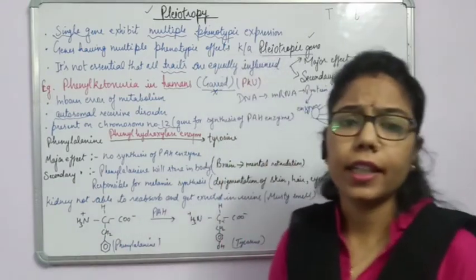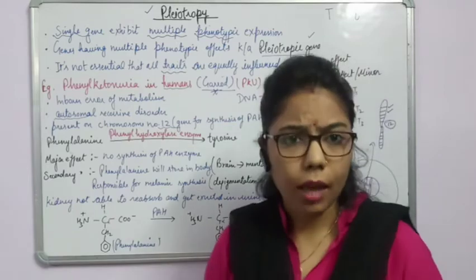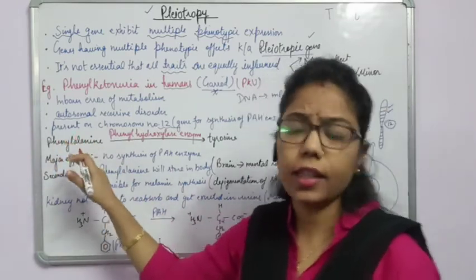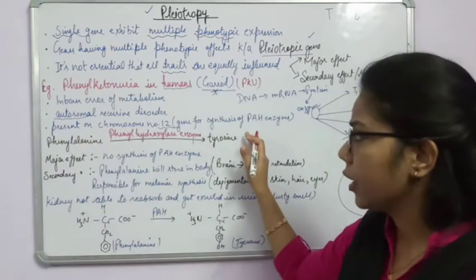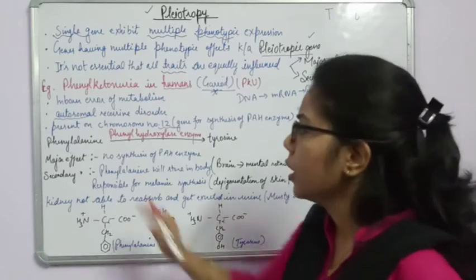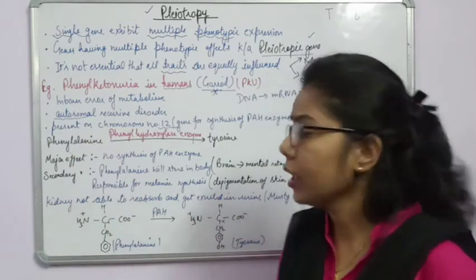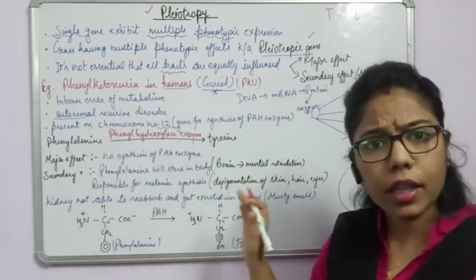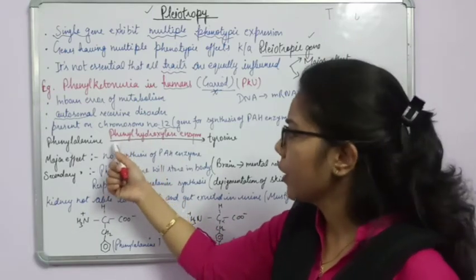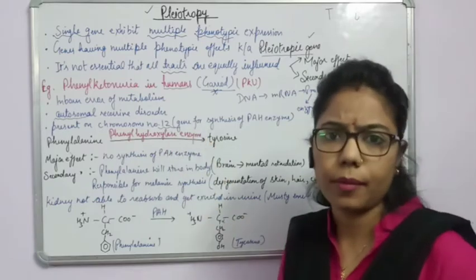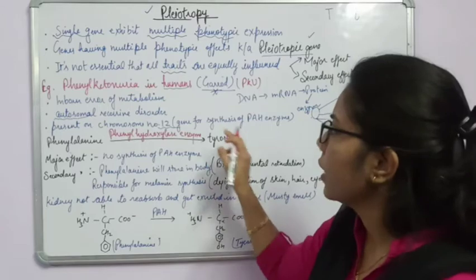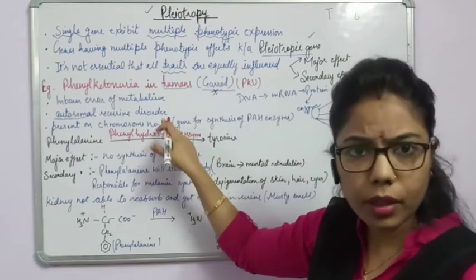This phenylalanine is one of the amino acids, right? So this phenylalanine is converted into tyrosine in our body. In any normal body, whatever phenylalanine is present gets converted into tyrosine, and with the help of which enzyme? Phenylalanine hydroxylase enzyme. So this enzyme is situated where? On chromosome number 12.